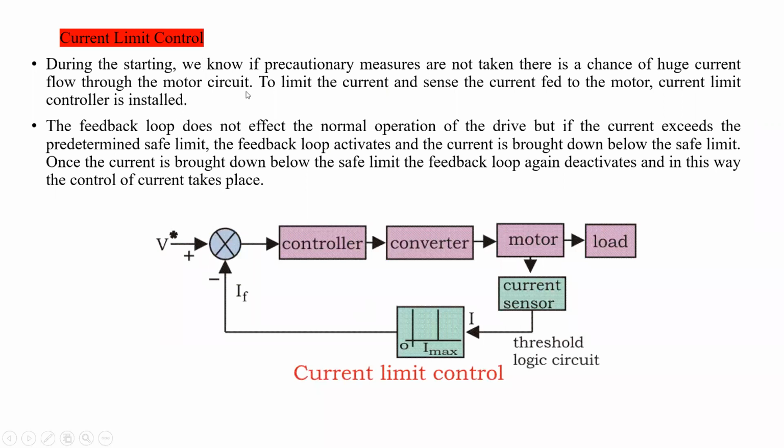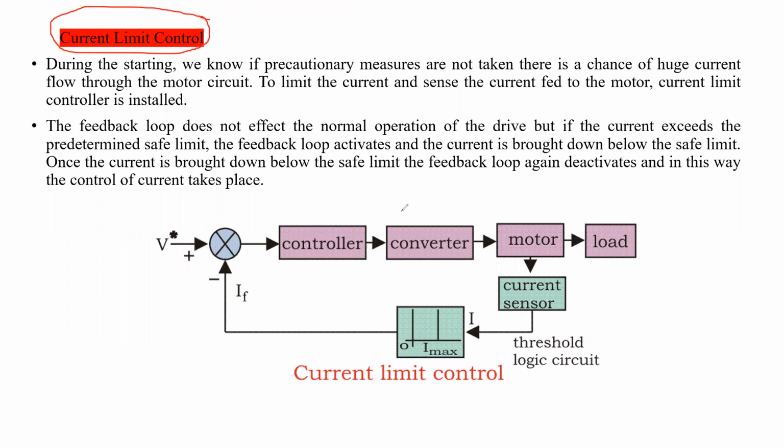So now we are going to discuss the different closed loop control techniques. What is the first one? Current limiting control technique. We are going to discuss different types of closed loop control techniques of the drives. The first one is the current limit control or current limiting control.